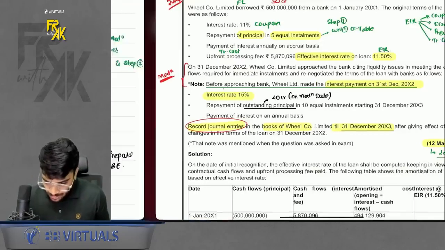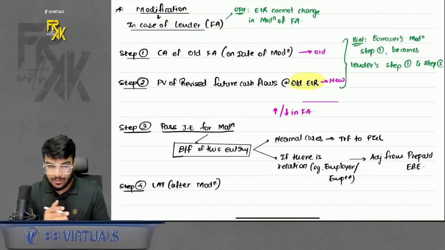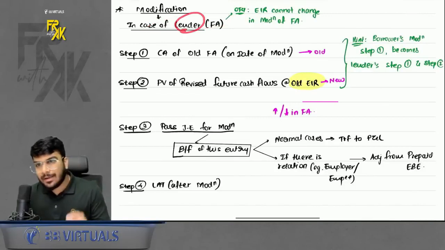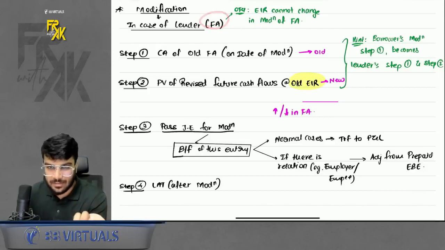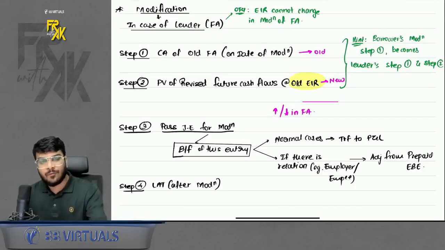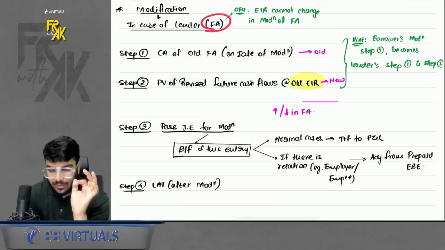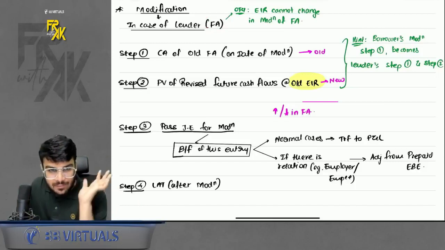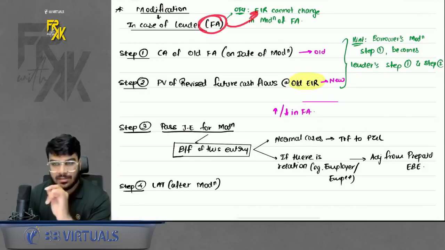Now we will do the modification from the point of view of the lender. Well, who is the lender? Lender means the person who is investing or giving the money. For him it is a financial asset. So for the lender, the accounting is not that complicated, like first checking substantial or not and then doing the accounting. No, for the lender a straightforward accounting is given. What is the accounting, sir? Do remember, in case of a financial asset, your EIR does not change.